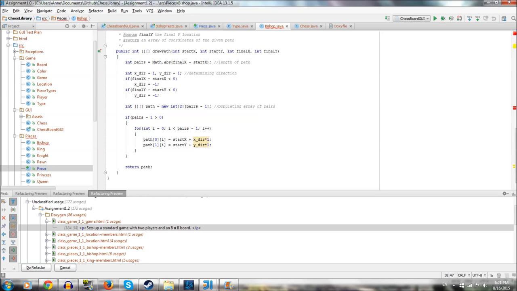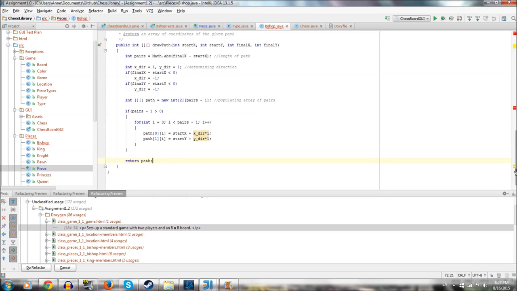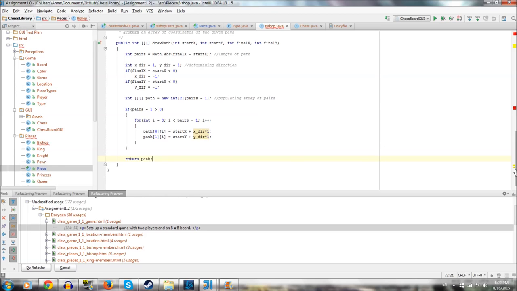So first, we're deciding which direction we're going in. Are we going to the left or the right? Are we going up the board or down the board? So we set these signs in the x direction and y direction to figure out which way we're going, and then we draw the path by diagonals. If this is difficult to understand at first look, try getting out a piece of paper and just drawing out this code and seeing if it works or not. If it doesn't, great, let me know. I have bugs, that's fine. But if it does, you can kind of see how this would draw the path for a bishop.